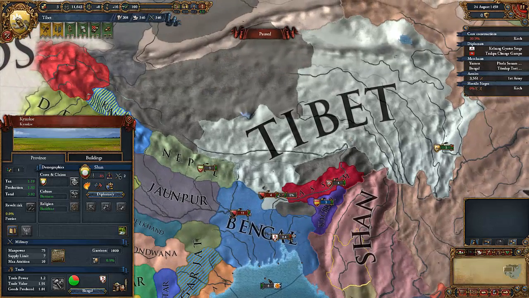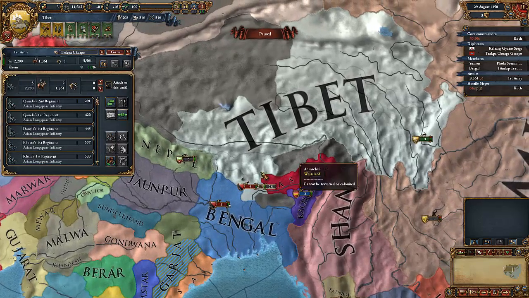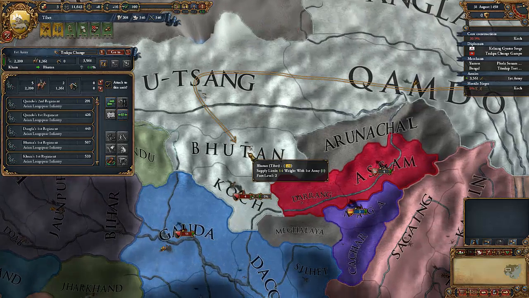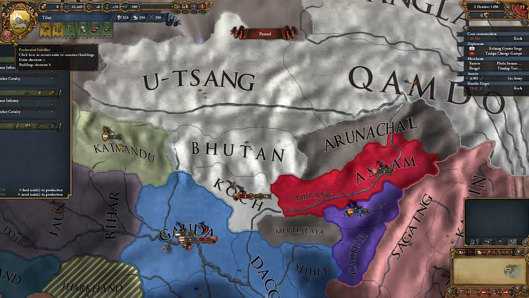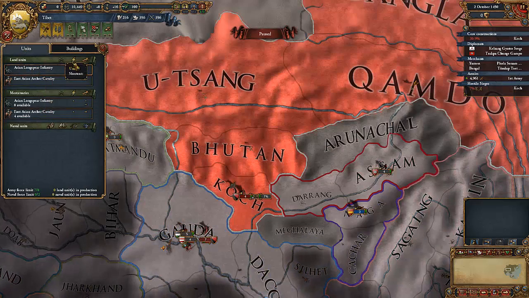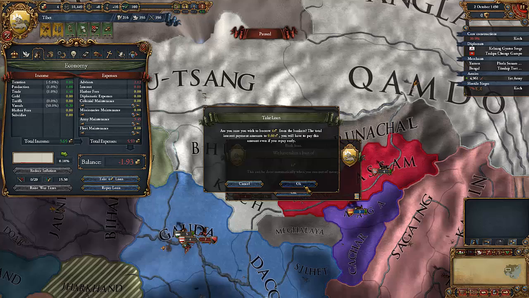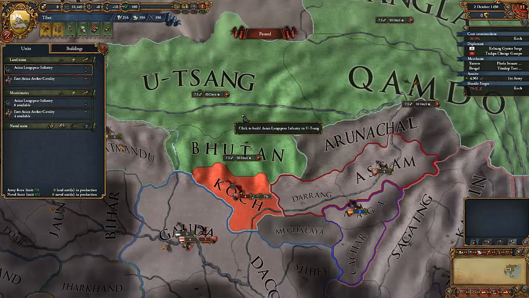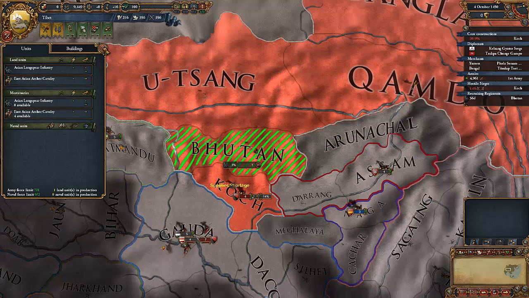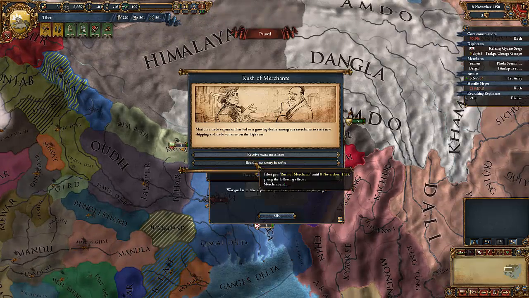Now about these rebels, unfortunately we can't really do anything about these guys. The only thing we can do is send our troops into Bhutan and wait for them to attack us so that we have a favourable advantage. Now, since we don't have enough money, we are going to take out a couple of loans. As I mentioned earlier, loans in this game aren't bad like most people might think they are. You can take up to 20 loans and still run just fine.